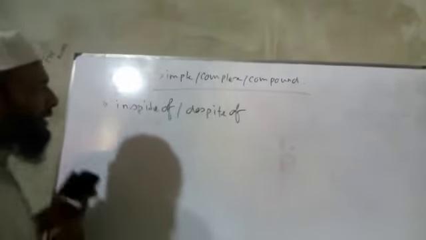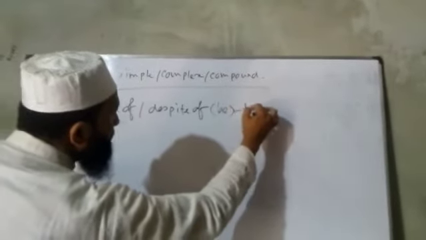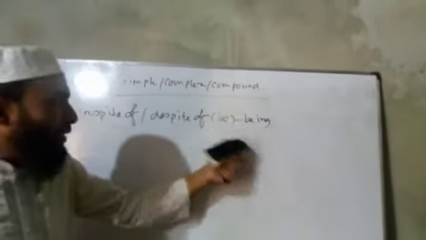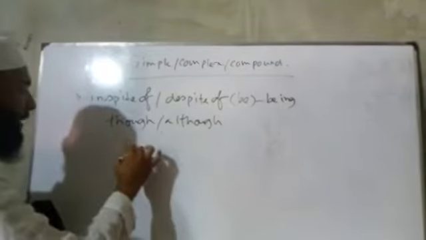If there is in spite of and despite of, and if there is a be verb, it will be being. After in spite of and despite of, be will be being. Then there will be a possessive phrase, or there will be any noun. Then its complex will be though, although. Got the point? And in compound will be but. Okay, this is the basic rule.